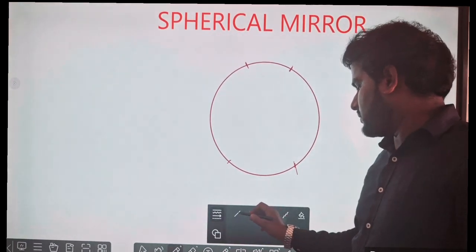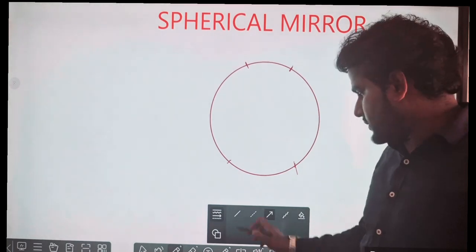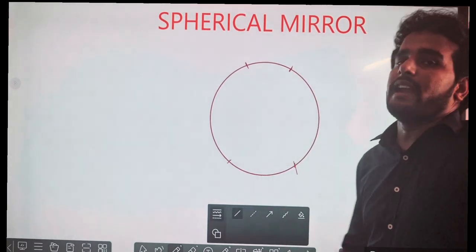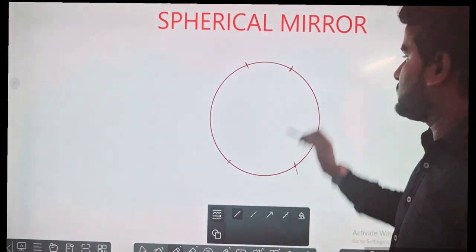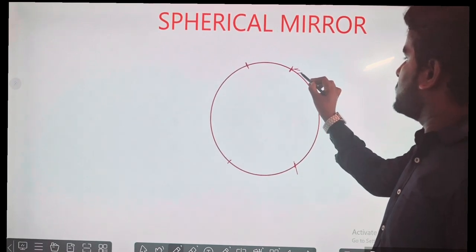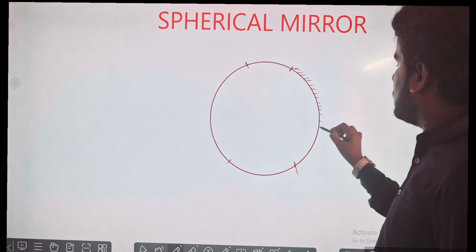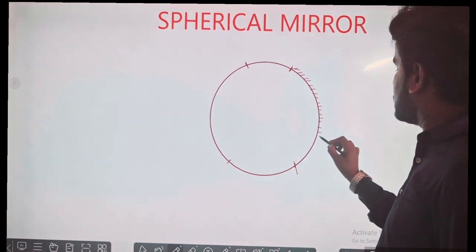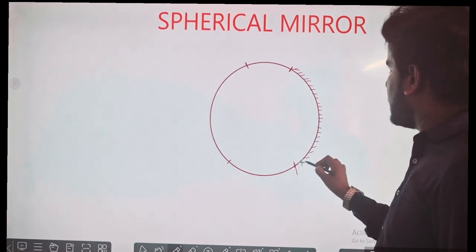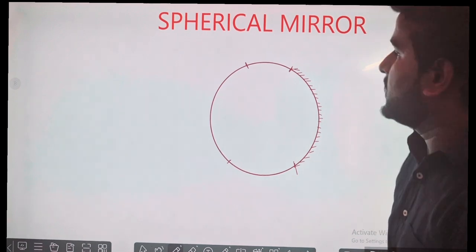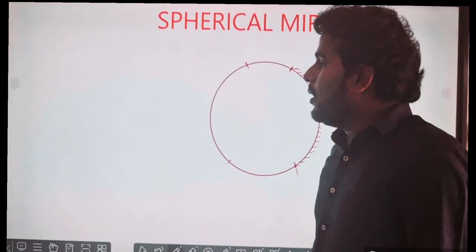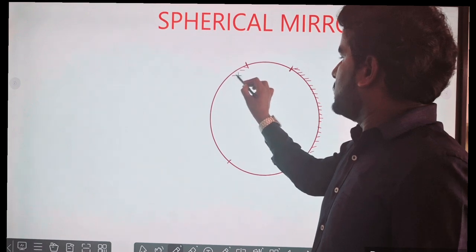You can take parts of your own choice also. So I have taken this part, and I will mark them differently. Suppose in this part the outer side is opaque, but in the left side the inner side is opaque.